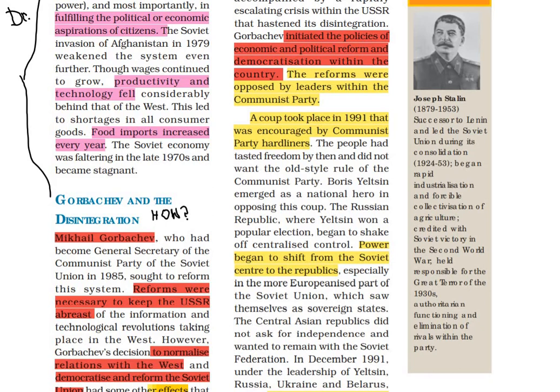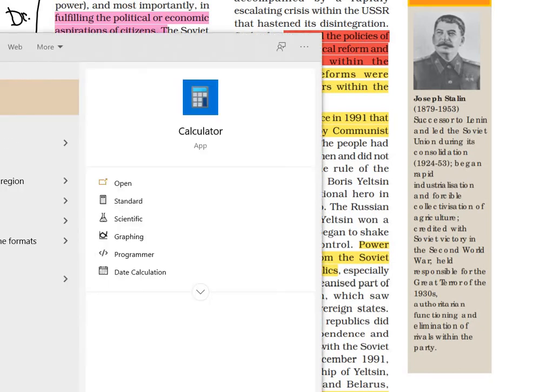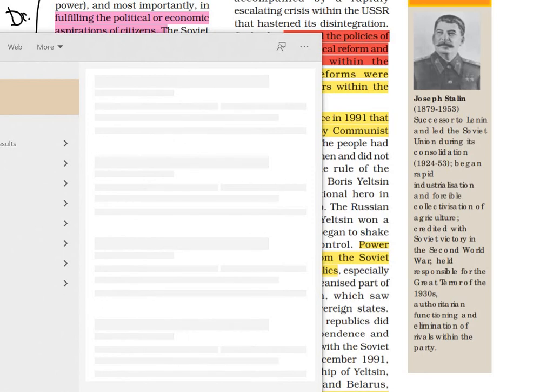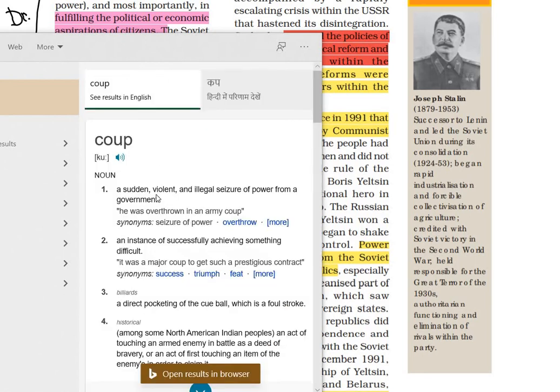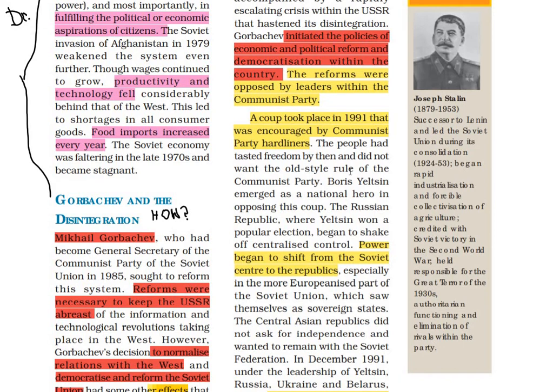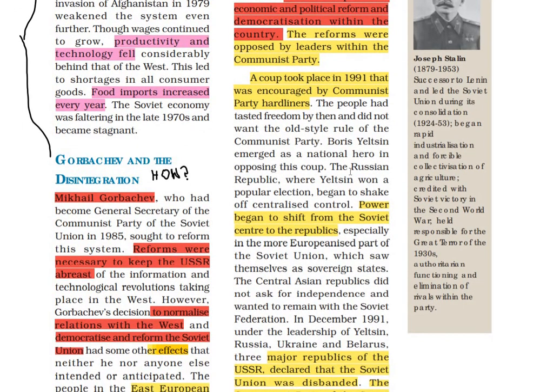Now what is a coup? A coup is a sudden, violent and illegal seizure of power from the government. So the Communist Party hardliners led a coup in 1991.